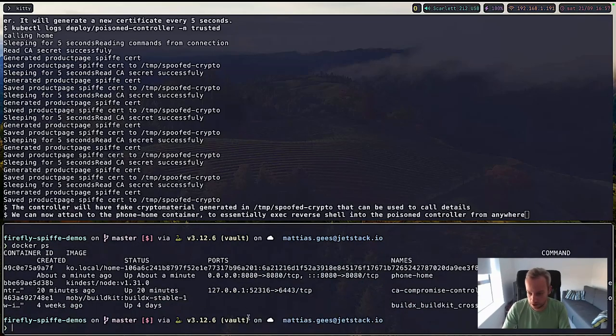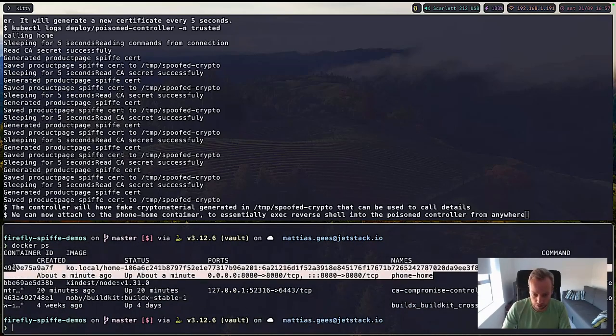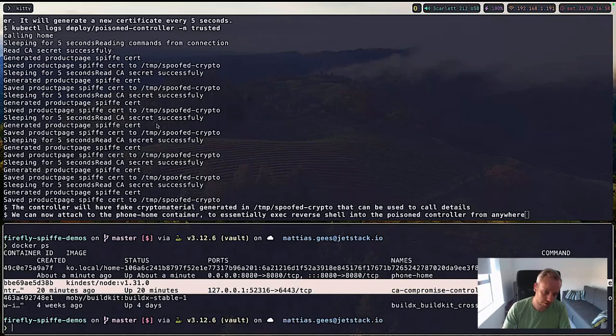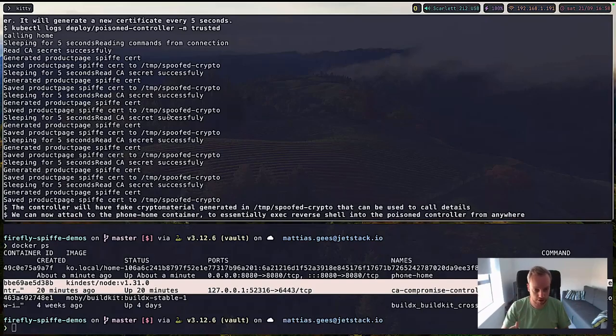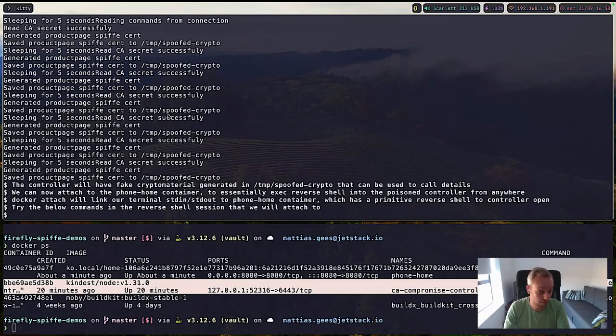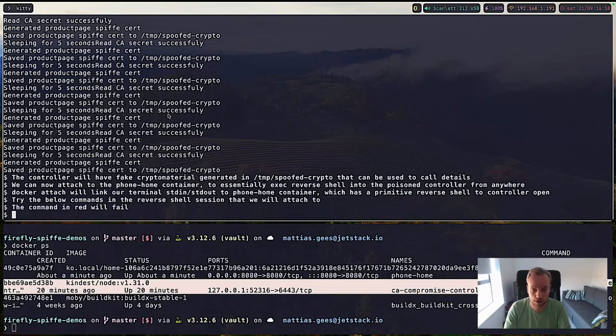You can see here, this is our phone home container, and this is our kind Kubernetes cluster. Our phone home runs outside of the Kubernetes cluster, but it has a reverse shell open from the poison controller. And we're going to then Docker attach to the phone home to be able to run commands within the poison controller, like a real attacker would do in real life.